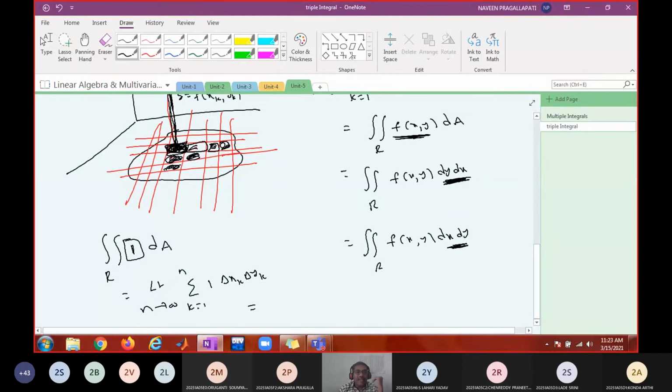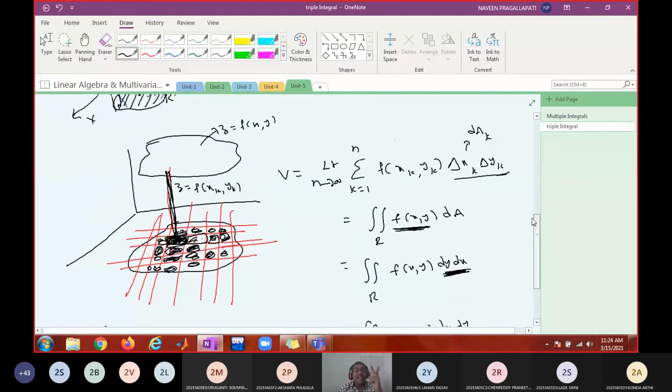So when you are adding all these and allowing n tends to infinity, what does it give? The total surface area of this region, right? This area is divided into smaller areas, called delta a1, delta a2, delta a3, and so on, right? So this gives area.